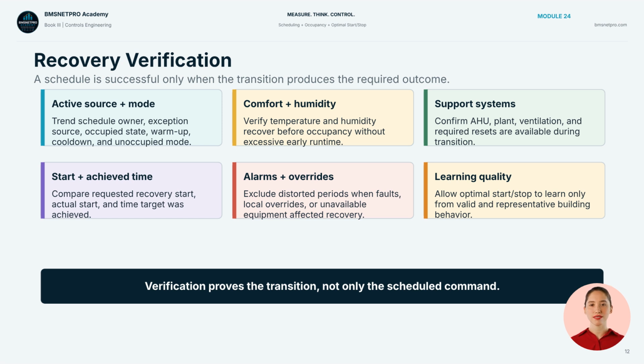Verification requires trends that include active schedule source, operating mode, temperature, humidity, fan requests, plant requests, ventilation state, recovery start time, achieve time, alarms, and overrides. The goal is to prove the transition. Did the building reach target by occupancy? Did it preserve ventilation and critical limits? Did an override or equipment fault distort the learning data?